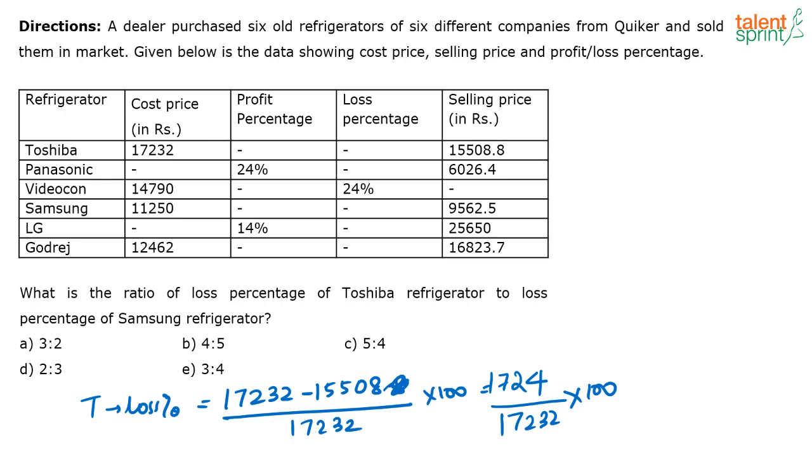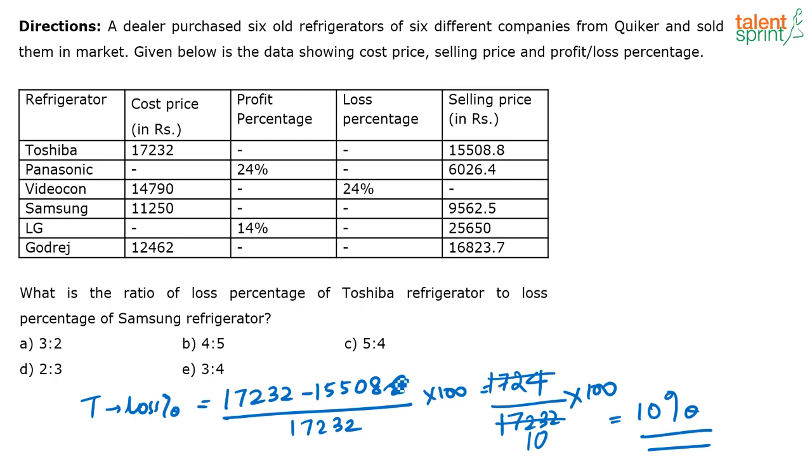It is very close to 1724 into 10 is 17232. So I can approximate and say that if I divide this, I get 10. So this is 100 by 10, or 10% loss. So directly I can say that it is 10% loss.